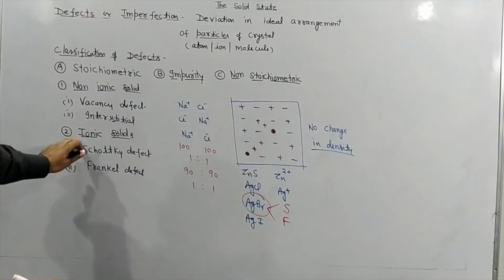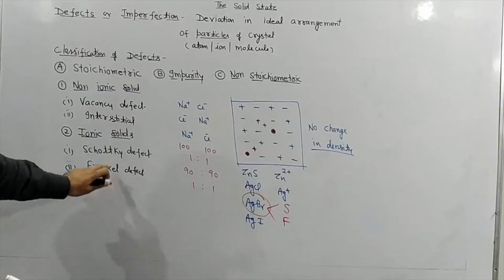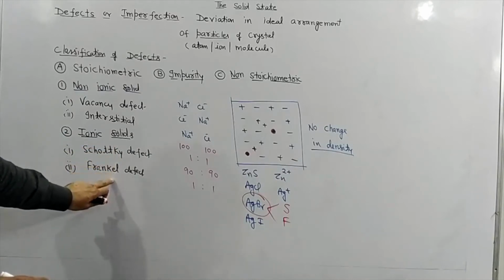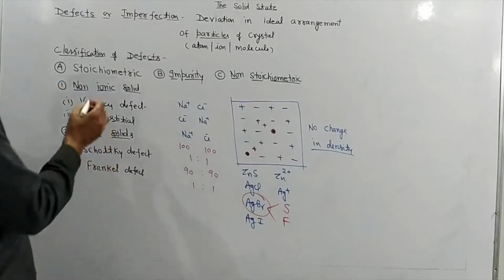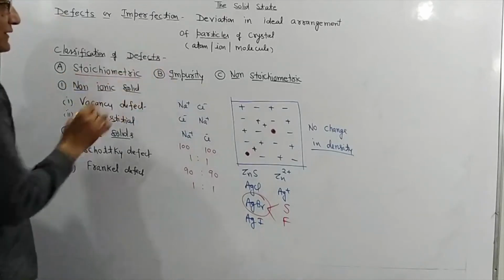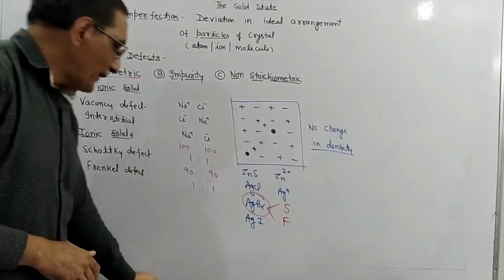I hope the ionic solid part is clear to you. In case of ionic solids, there is no change in composition. Therefore, it is called a stoichiometric defect. Now, students, we will discuss impurity defect.